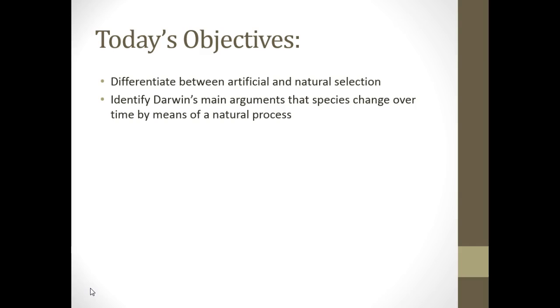Remember in natural selection that things reproduce naturally. There's no human interference. We also looked at Darwin's main arguments that species change over time by means of a natural process. We now call that natural process natural selection. And he linked all organisms together by a tree of life, which he called descent with modification.